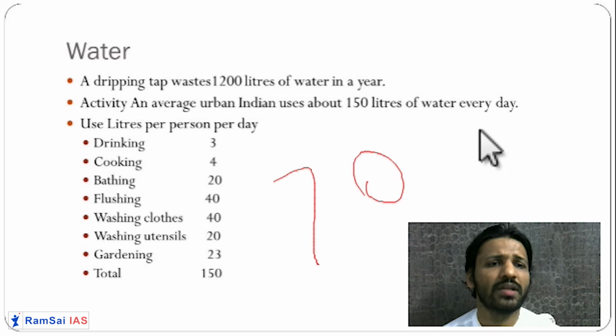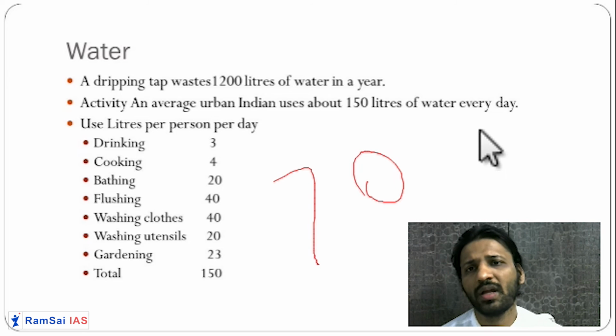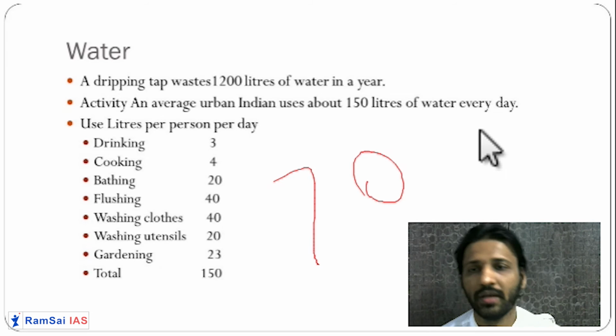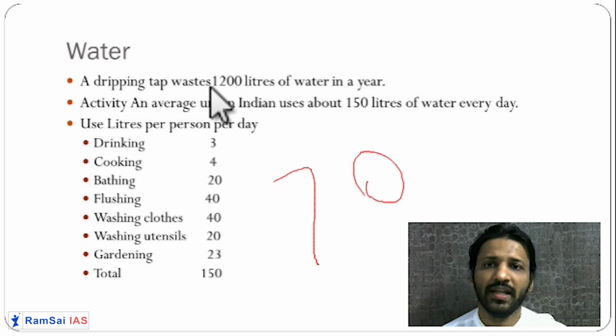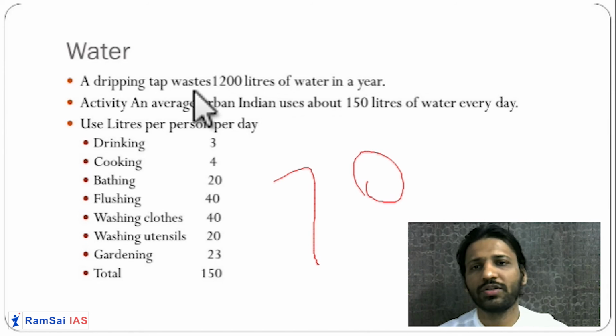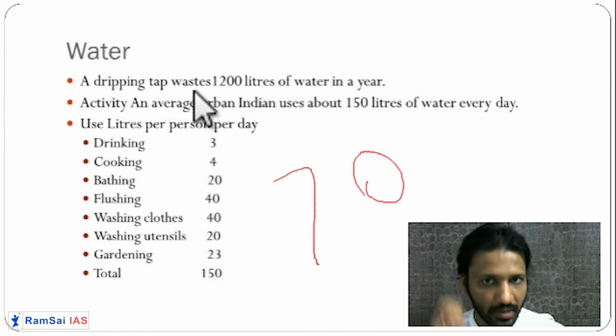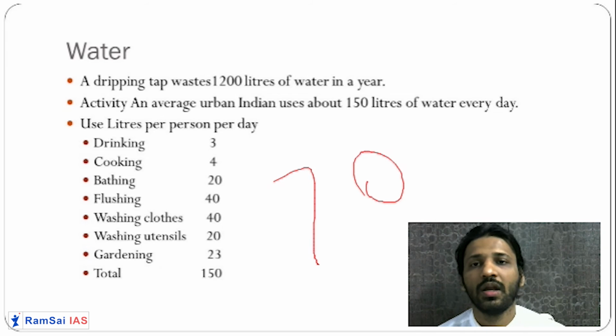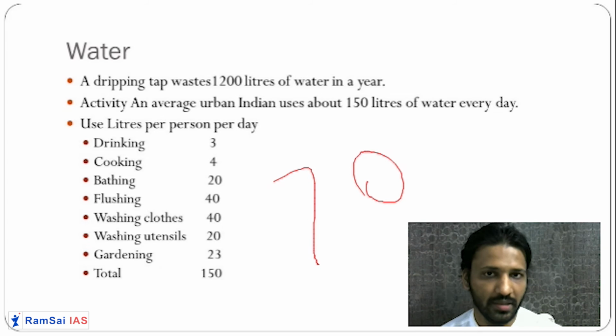So conservation of water is also very important. In this chapter, not much has been given about water, but some little bit of facts which are important from your mains point of view, those we'll see. So these facts you can use for writing in the answer. In the conservation of water, you can write that a dripping tap can waste 1200 liters of water in a year. So a very huge quantity of water can be lost.